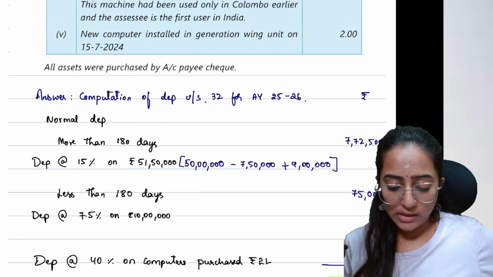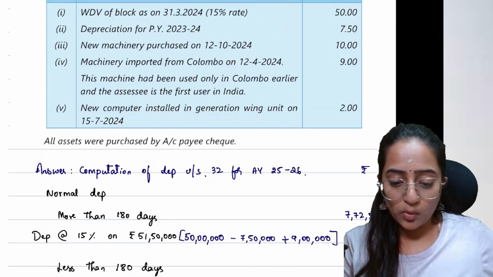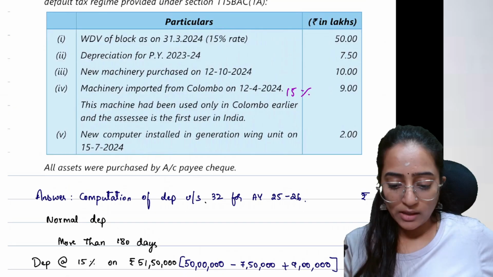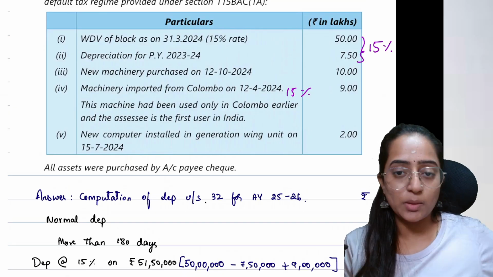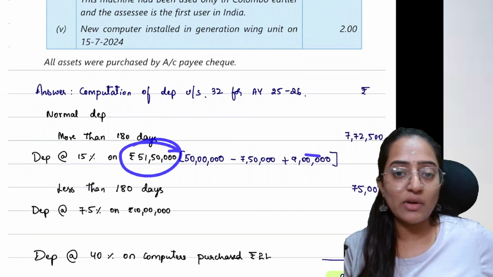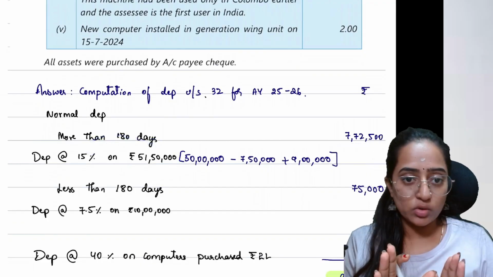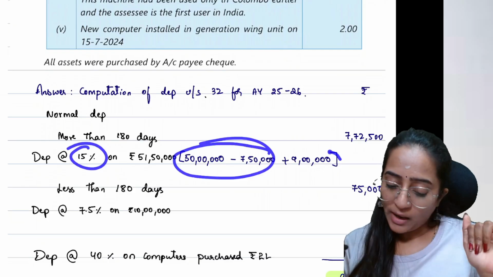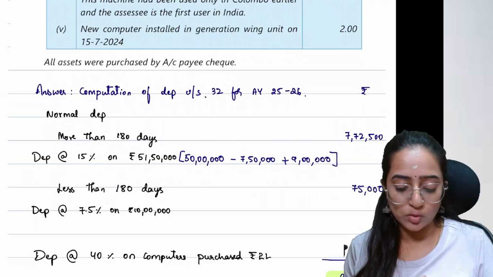50 minus 7.5 plus 9, here also you will provide 15% normal depreciation. What ICA has considered is that they have just taken the total 51,50,000 and provided 15% directly. You can do one more thing. You can take the opening WDV, show it separately and provide 15%, and show the 9 lakh separately and provide 15%. Totally fine. You will get the same answer.